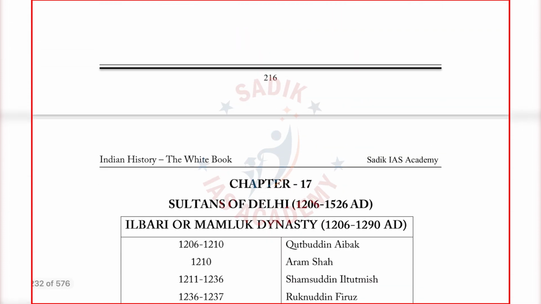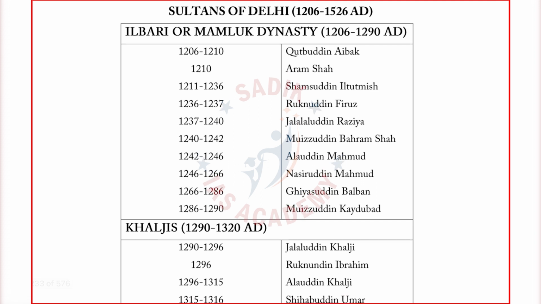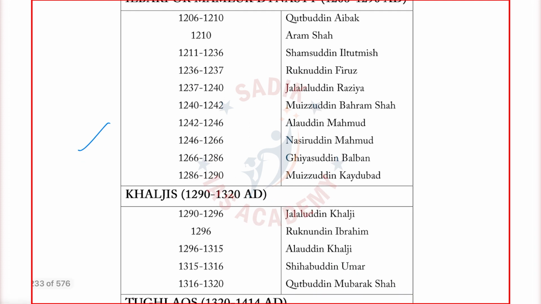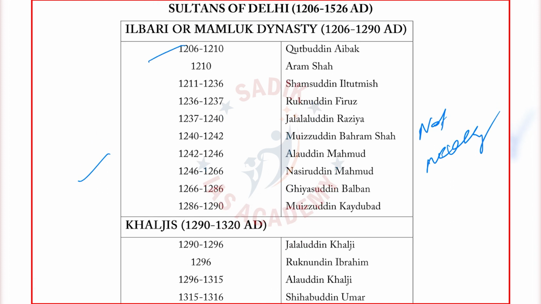Okay. Then you see again Sultans of Delhi. Again I have begun with chronology. But for information, all the sultans are not necessary. Only important rulers you have to know. For example, you can know about Qutbuddin Aibak, Iltutmish, Razia Sultan, then directly Balban. That's it. All others I have given just for the sake of chronology.